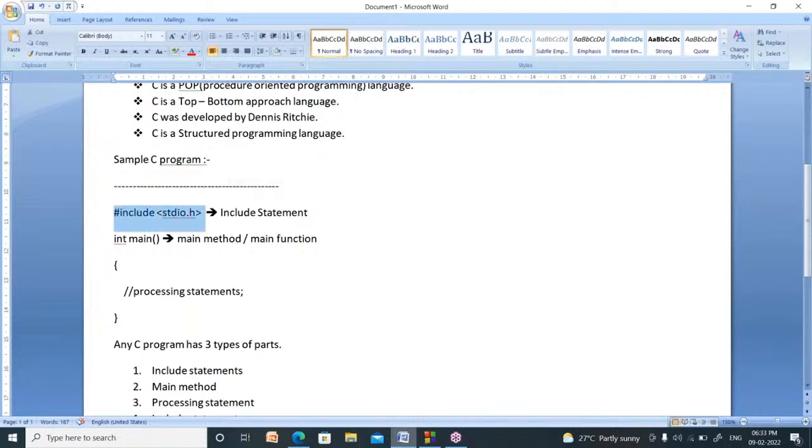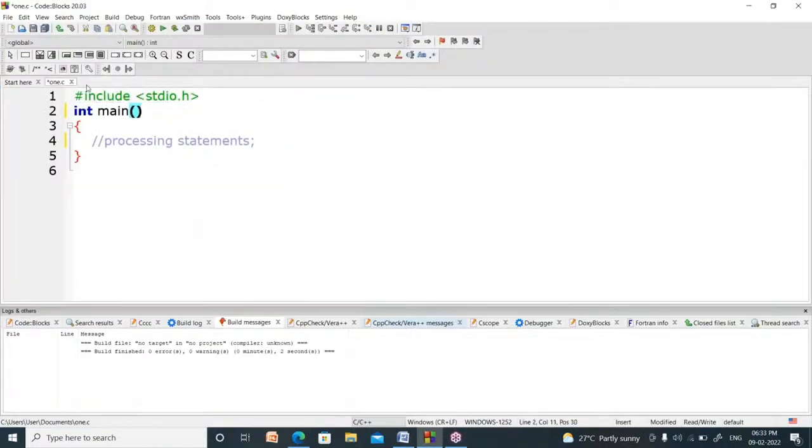Now what is the meaning of this one? Why do we have to write hash include stdio.h at the top of every program? Why do we need to write this? Right. Now your aim is to build some application, nothing but an app. Application, app, program are all common terminologies. To build an application, we need to use a lot of tools.